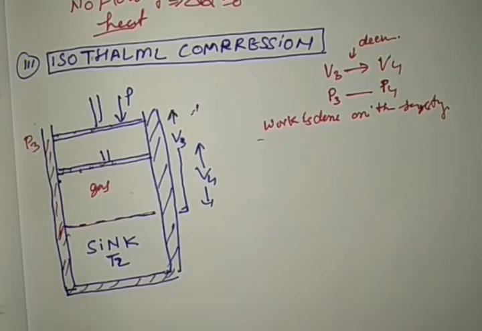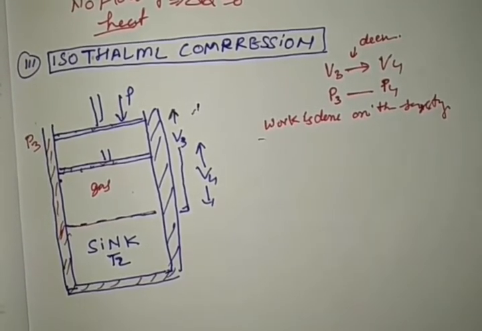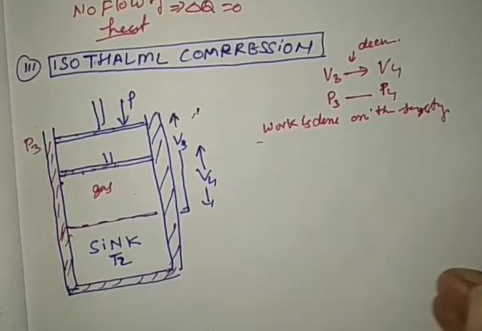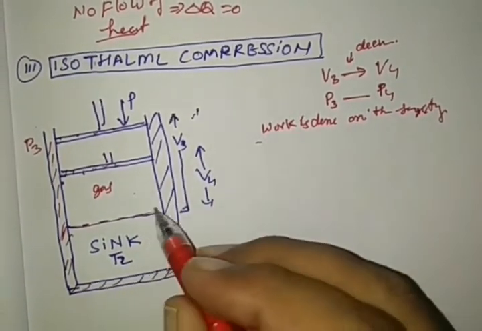In the previous two cases, work was done by the system at the cost of heat. But here, work is done on the system, right? So heat is produced.